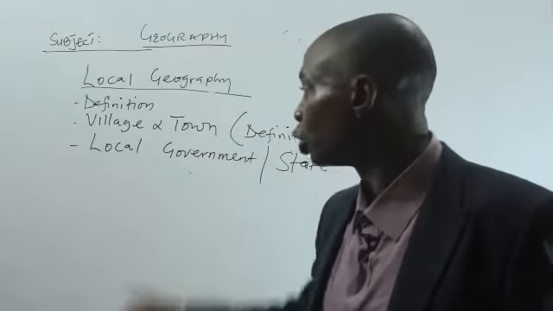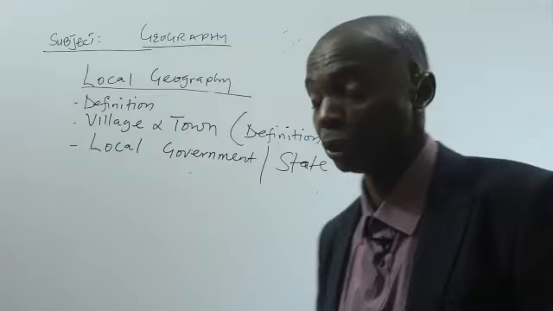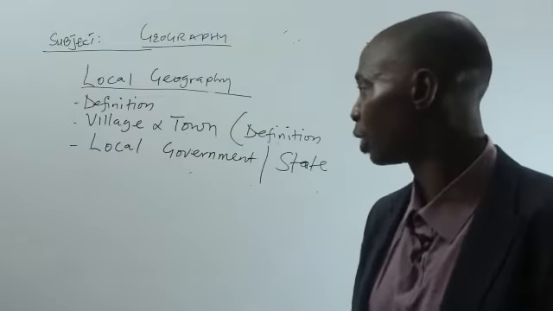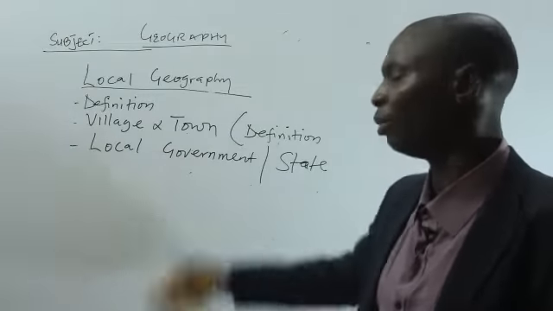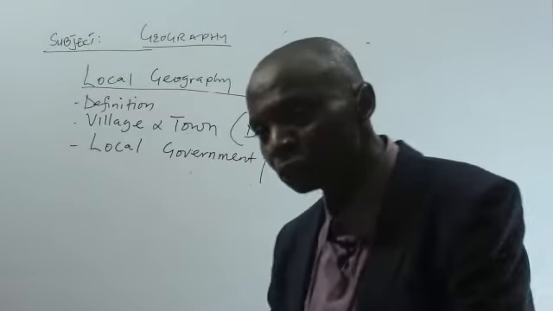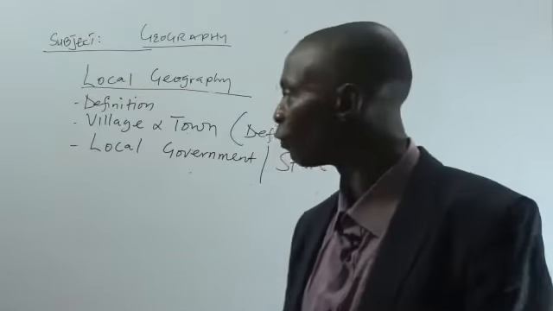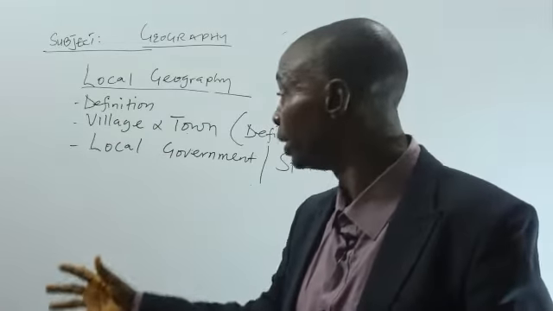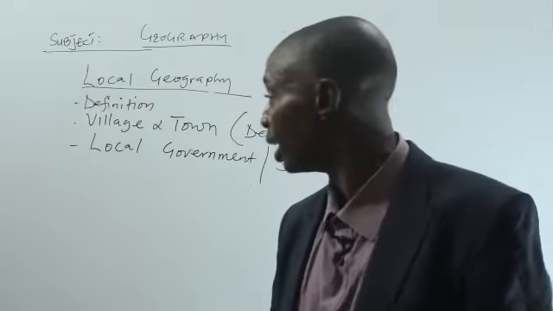In doing that, you are studying what we call geography, because you are dealing with an aspect of geography we call local geography. Then what is a town? A town can be defined as the combination of many villages coming together.